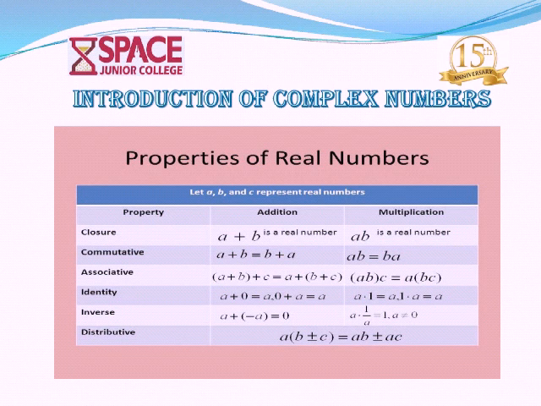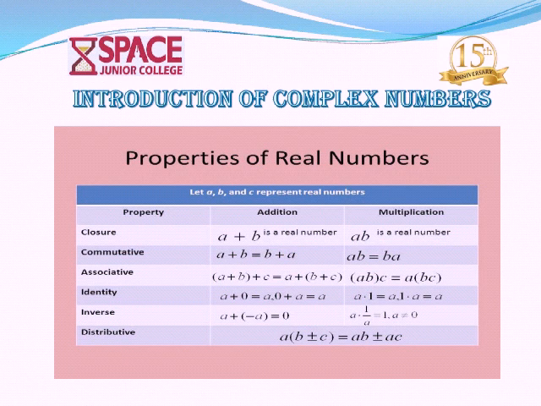Similarly, commutative property: a plus b equals b plus a, and in multiplication ab equals ba. And associative property: a plus b plus c equals a plus b plus c, with multiplication ab into c equals a into bc. These statements are called associative property.